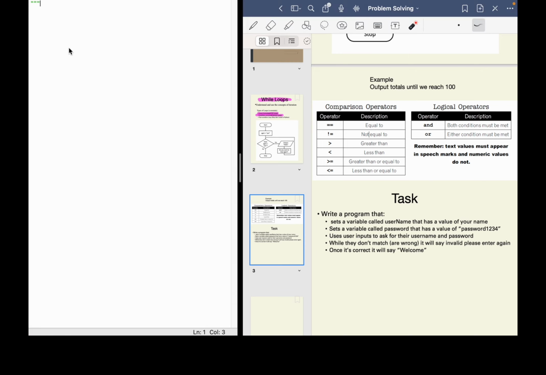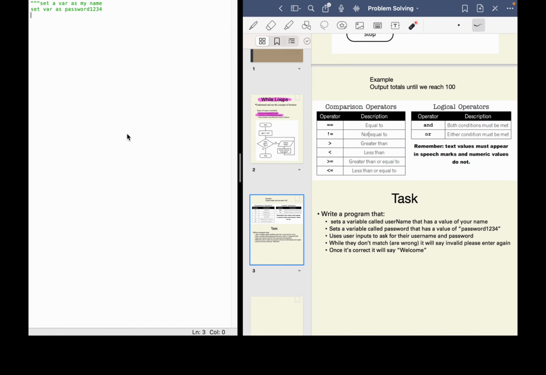Now remember, when you've got a reasonably big task like this, it's always best to write in your own words what it wants you to do. So we're going to set a variable as my name, and then we're going to set a variable as password 1234.